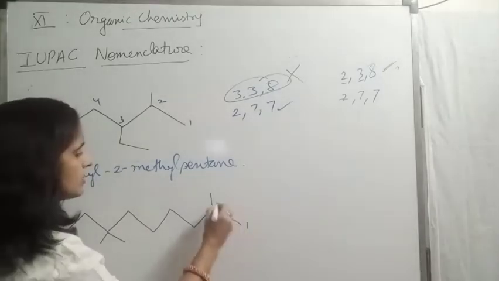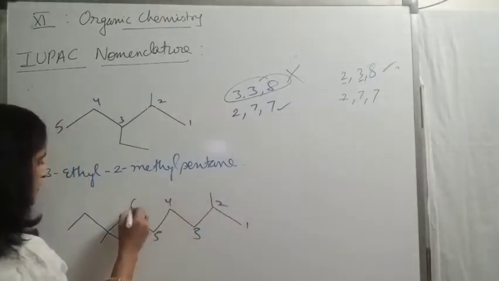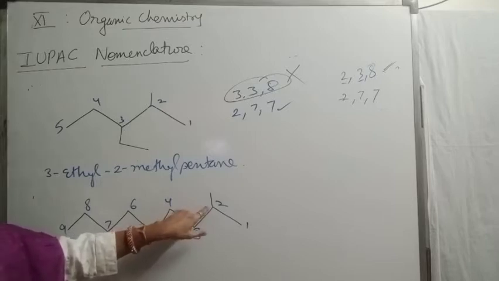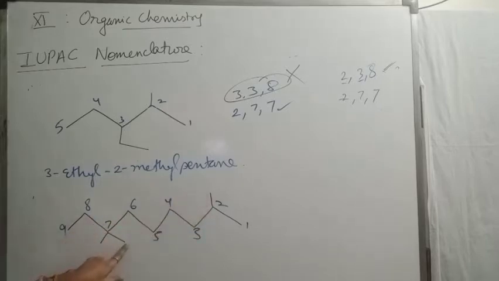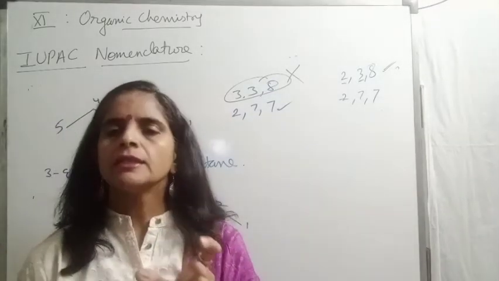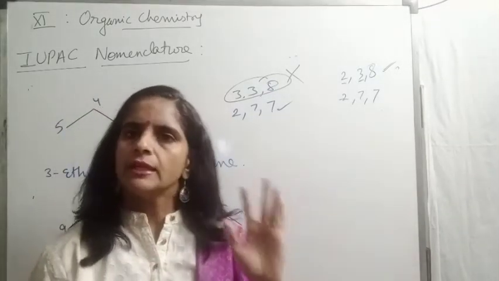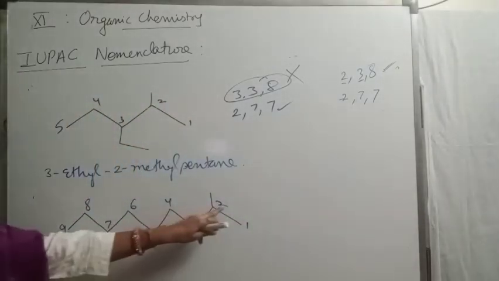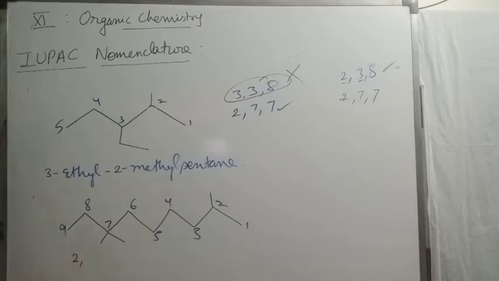Now give numbering to this chain. The numbering is 1, 2, 3, 4, 5, 6, 7, 8, 9. It's a 9 carbon chain. In the 9 carbon chain, at second position we have methyl, then at 7 position we have 2 methyl. If all the groups are same, we will write them together, giving prefixes di, tri, tetra, etc. So the correct name of this compound: first substituent at second position, second substituent at 7th, third is also at 7, so 2,7,7.